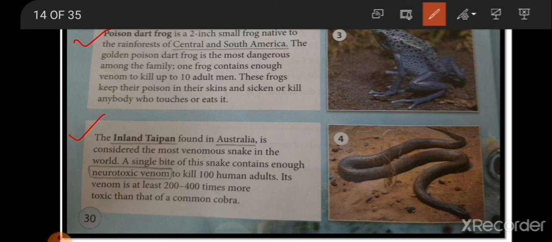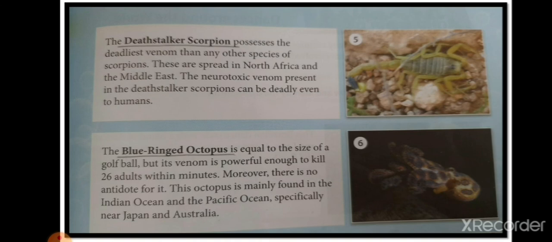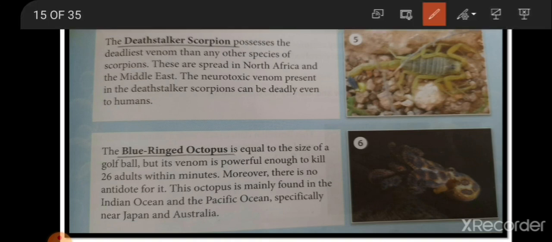Its venom is at least 200 to 400 times more toxic than that of the common cobra. Okay, so it is a poisonous snake. Let's move further. The death stalker scorpion possesses the deadliest venom of any species of scorpion. It is the deadliest scorpion in the world. These are spread in North Africa and the Middle East. They also have neurotoxic venom, which can be deadly even to humans. They can kill humans also.